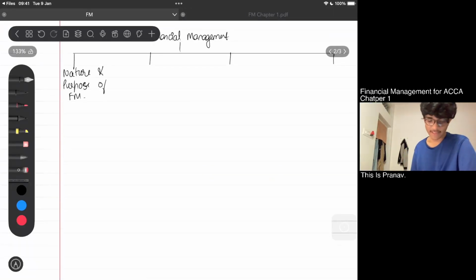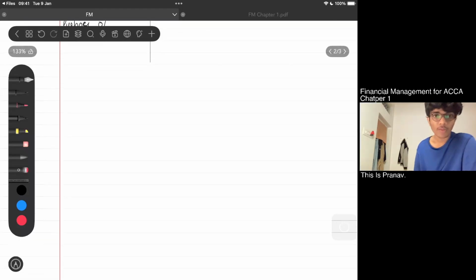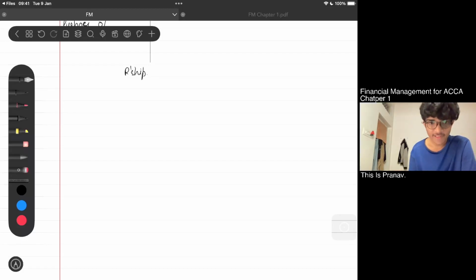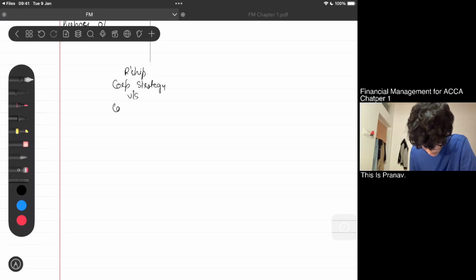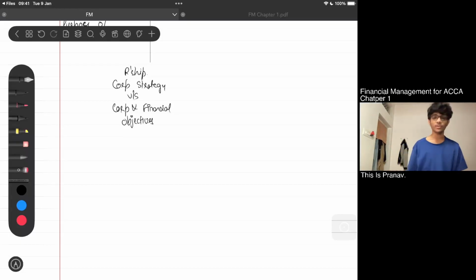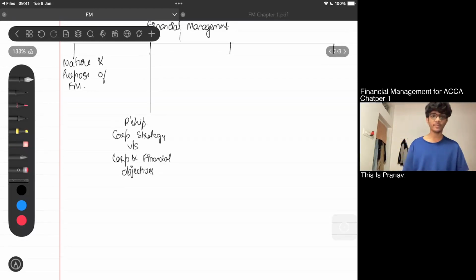Great. And my second arrow mark goes to what is the relationship between my corporate strategy and my corporate and financial objectives? So, corporate strategy versus corporate and financial objectives. We'll be talking about this soon in the same session. Don't worry. I'll be giving you a brief explanation.